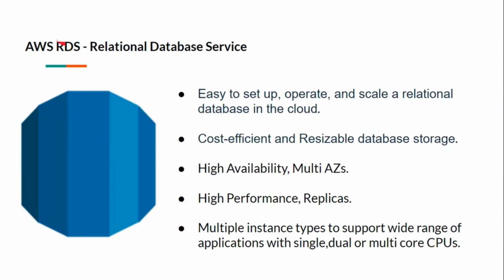Let's talk about AWS Relational Database Service. AWS RDS helps us to set up, operate and scale a relational database in the cloud. Relational databases like MySQL, Microsoft SQL Server, AWS Aurora, PostgreSQL, etc. It is very cost efficient and resizable database storage. It is highly available and it can be launched in multiple availability zones. It gives us high performance as it supports replicas, and it provides multiple instance types to support wide range of applications with single, dual or multi-core CPU.